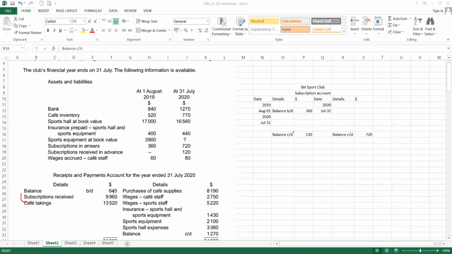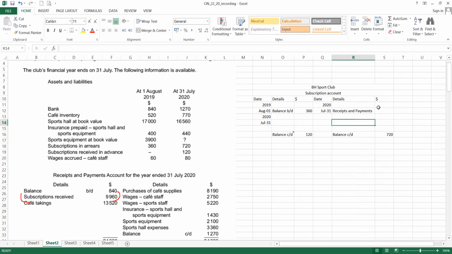We saw that this amount, subscription received. So we put in the amount. Debit, receipt and payment account. We will credit the subscription account. So here you put receipt and payment. Okay, the amount is how much? Let me see. 9960. So done for all. Sounds like quite straightforward. No other item.